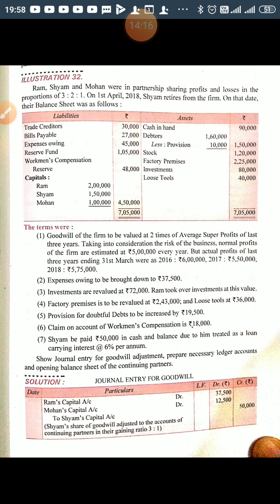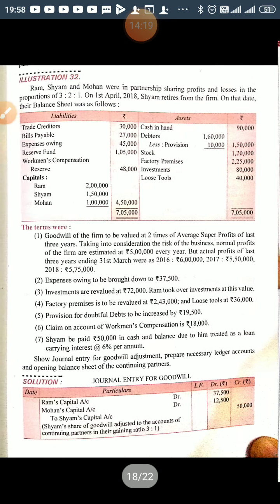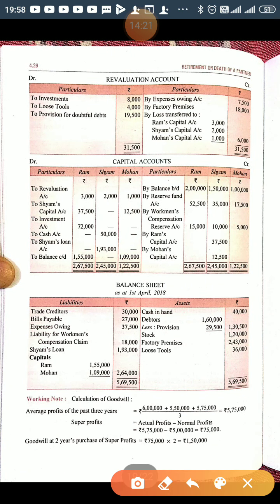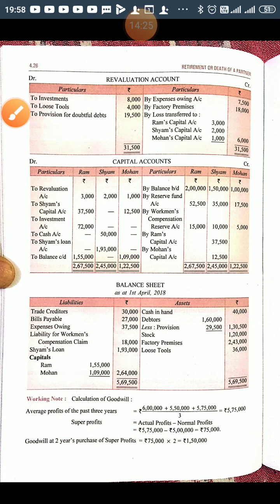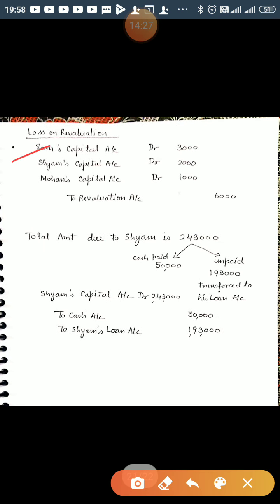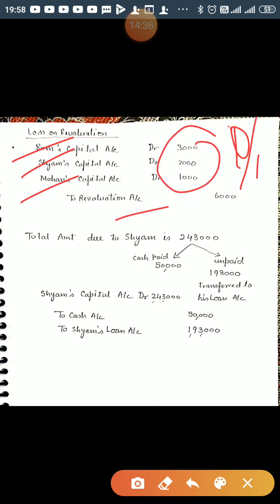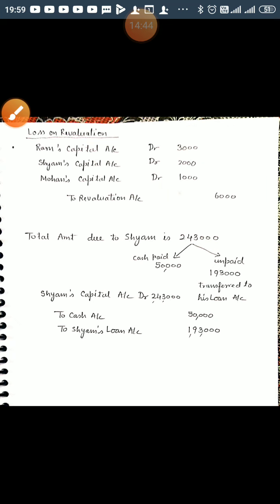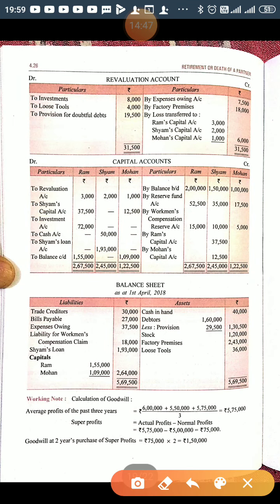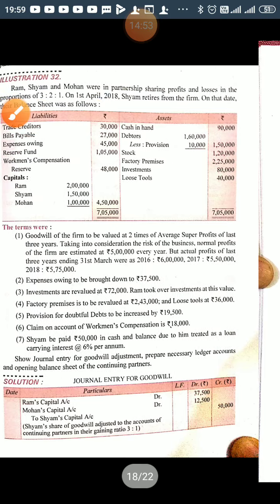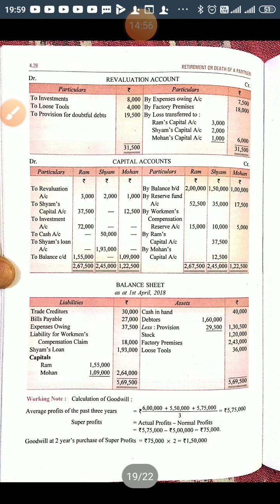Now the final calculation will only be left. So we will calculate the profit or loss. There is a loss. For loss, the journal entry will be Ram's capital account, Shyam's capital account, Mohan's capital account debited to revaluation account, and this should be in their old ratio, right? This should be old ratio, that is 3:2:1. So their capital should be debited. So on the debit side, to revaluation 3:2:1, right? And now we will calculate the final.